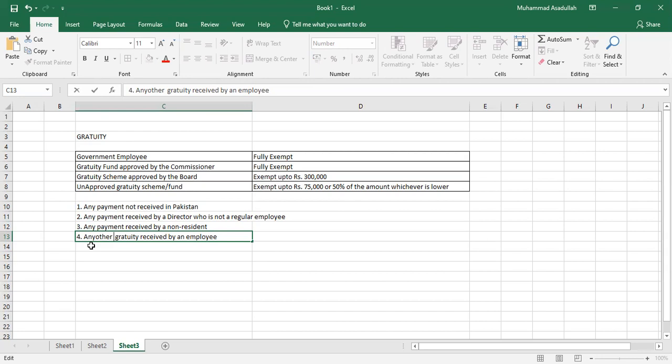If he is receiving gratuity approved by the board and also unapproved gratuity, then the approved by the board will be exempt up to 3 lakh, but the unapproved gratuity will be 100% taxable.